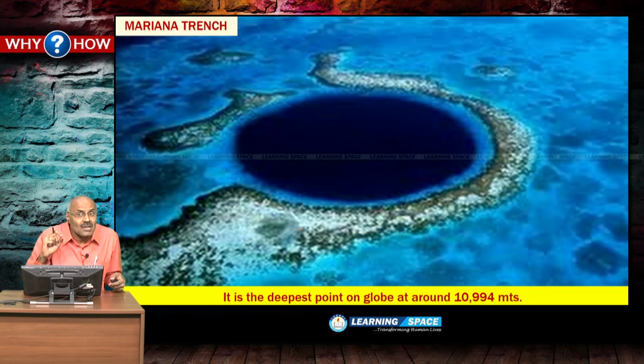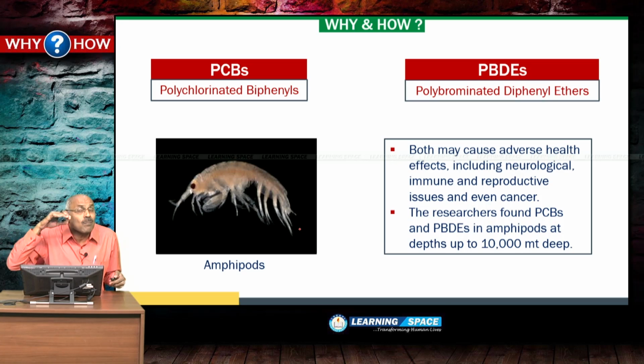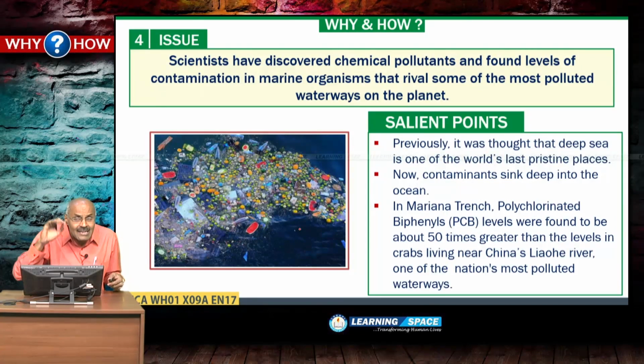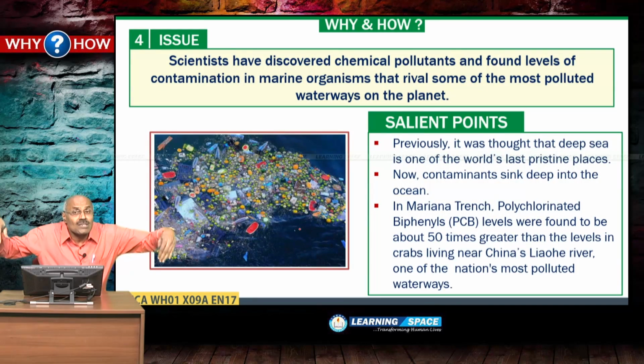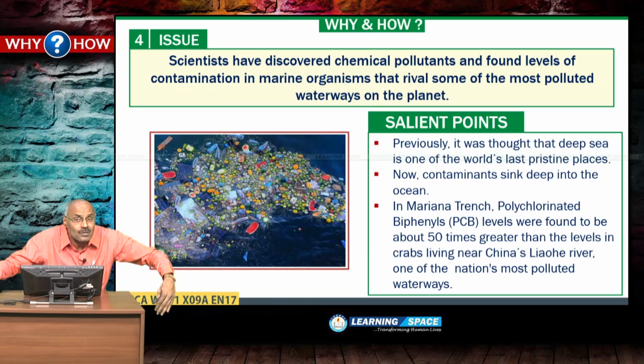You may have a doubt, where is the Mariana Trench? It is the deepest point on the globe in the Pacific Ocean at around 11,000 meters depth, and even the Mariana Trench is polluted, and it indicates that deep oceans are also badly polluted and contaminants sink deep into the ocean.